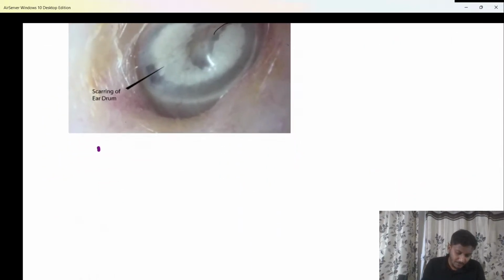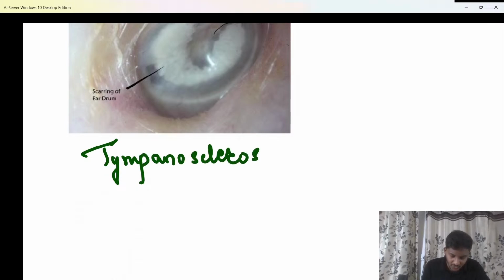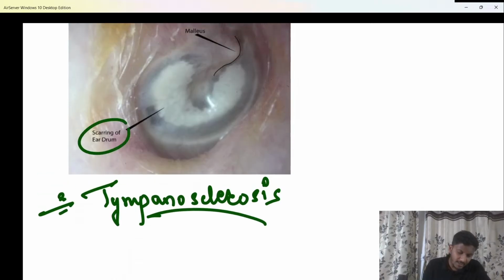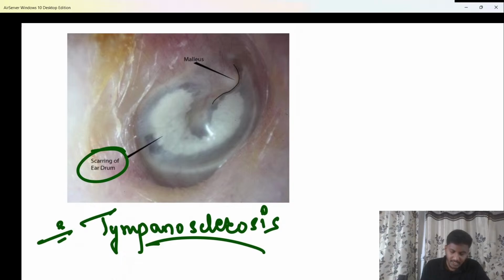This is what a tympanosclerosis looks like, beta. What is basically tympanosclerosis? So, sclerosis we know is nothing else but fibrosis, beta. So, when there is fibrosis or calcification of the tympanic membrane, can you see over here? So, there is fibrosis, there is scarring of the tympanic membrane, beta. This condition is known as tympanosclerosis. So, scarring, fibrosis or calcification of the tympanic membrane is known as tympanosclerosis. Do remember the image, beta, image is important.